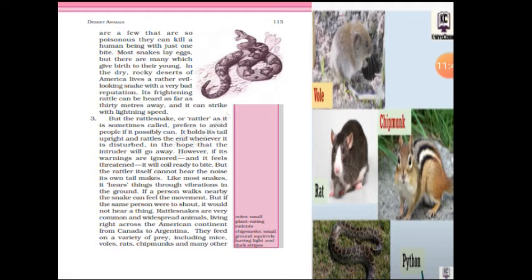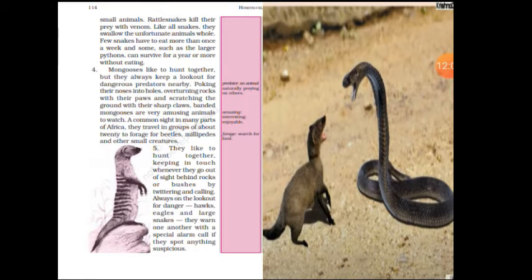Can you see in the picture, vole, chipmunk, rat, python, like many animals are there in the image. So these all they feed on, means they will eat. Prey means they will kill and they will eat. So they eat all these animals shown in the picture. Rattlesnakes kill their prey with venom. The rattlesnake venom is poison, children. So with the help of the poison, they will kill those animals.